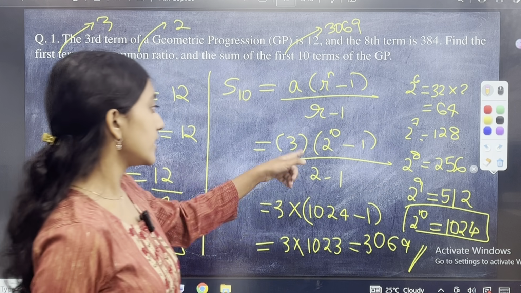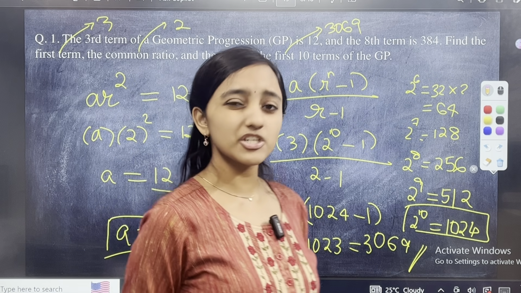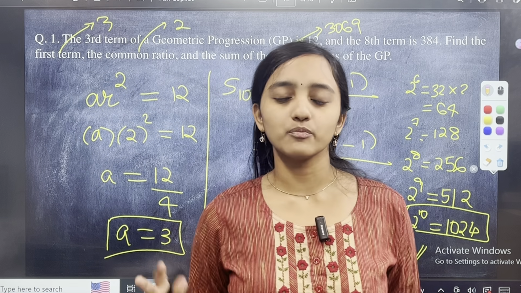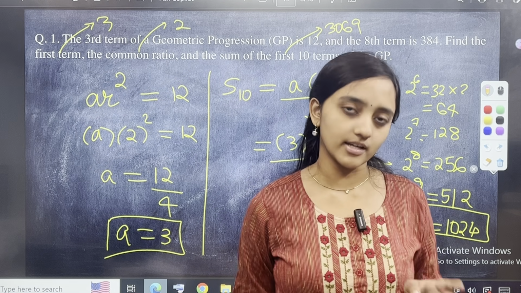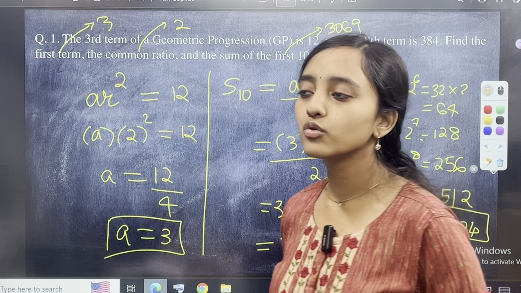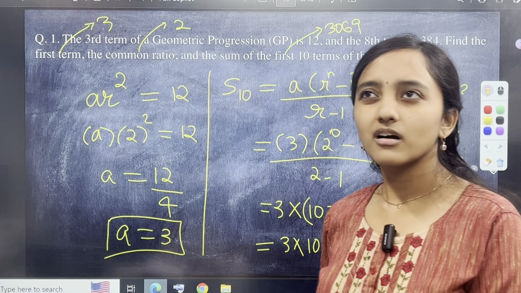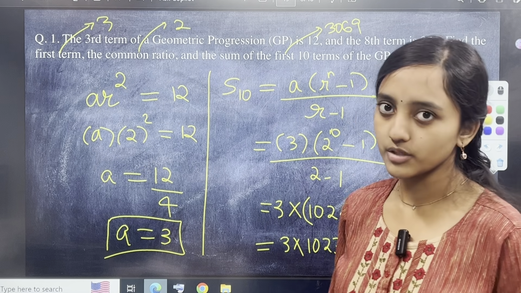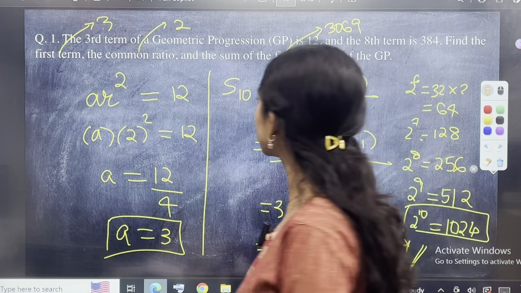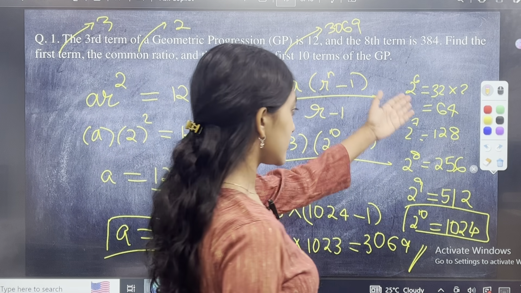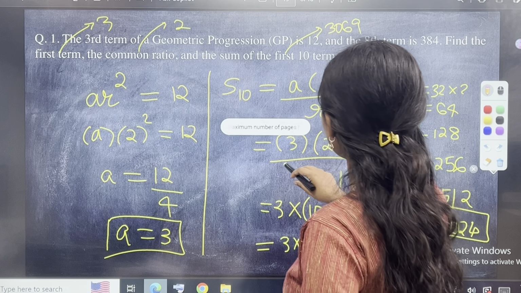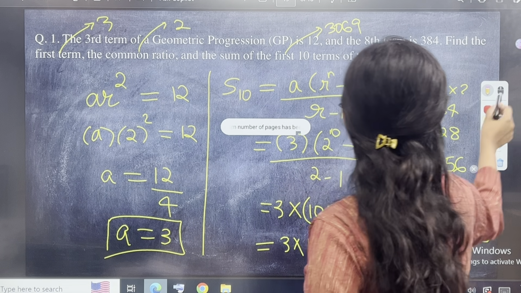And therefore I used 1024 here. Always it is good, especially for 2, to know from 2 power 1 to 2 power 10, because it most likely will not go above 2 power 10 for your class 10 board exams, so do know up to there. And knowing 3 power 2, 3 power 3, up to 3 power 5 is good. And 5 square and 5 cube, know that too, because all that will be very useful to you, so that you don't need to sit and do this calculation. You will directly be able to write the answer. Okay.